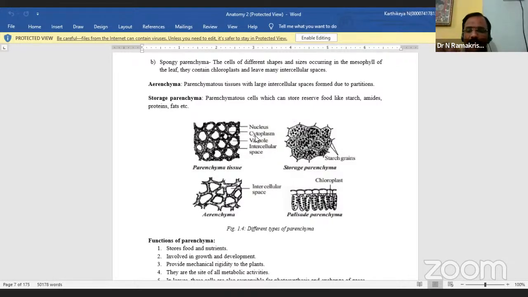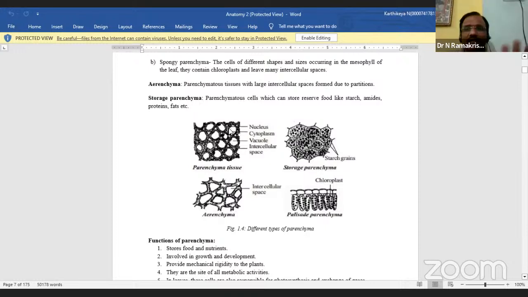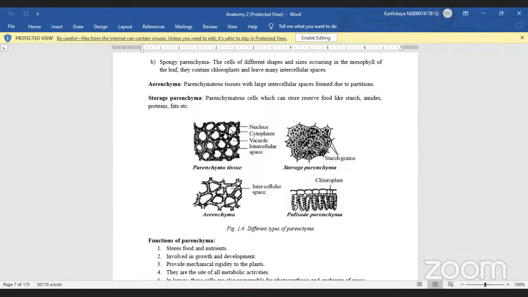One more important point: based on this cell structure, you see there are four diagrams here, but all four diagrams are not the same.